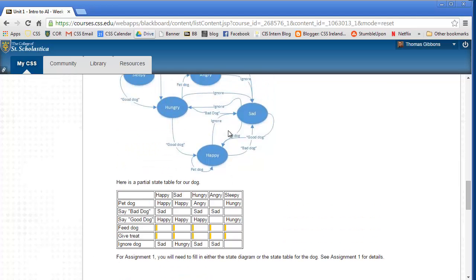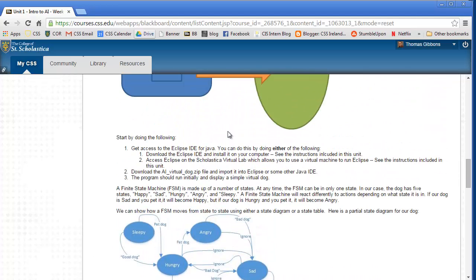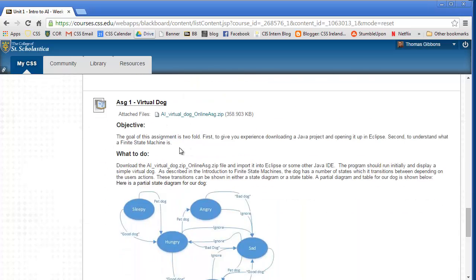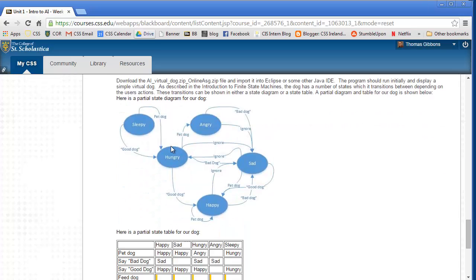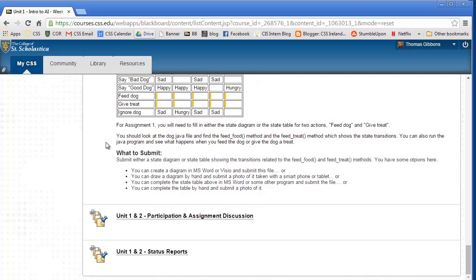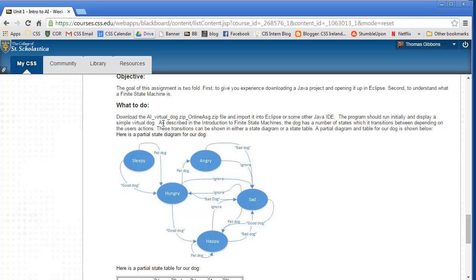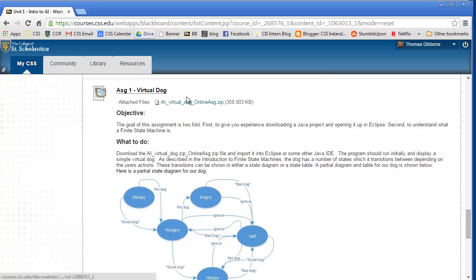We'll be using this for our first assignment. So every unit there will be an assignment, like I said in the course introduction, and then every week we'll cover 2 units and there'll be a participation one. So if I look down here, I see the assignment but no participation, so that'll be in the second unit. I'll just walk you through.